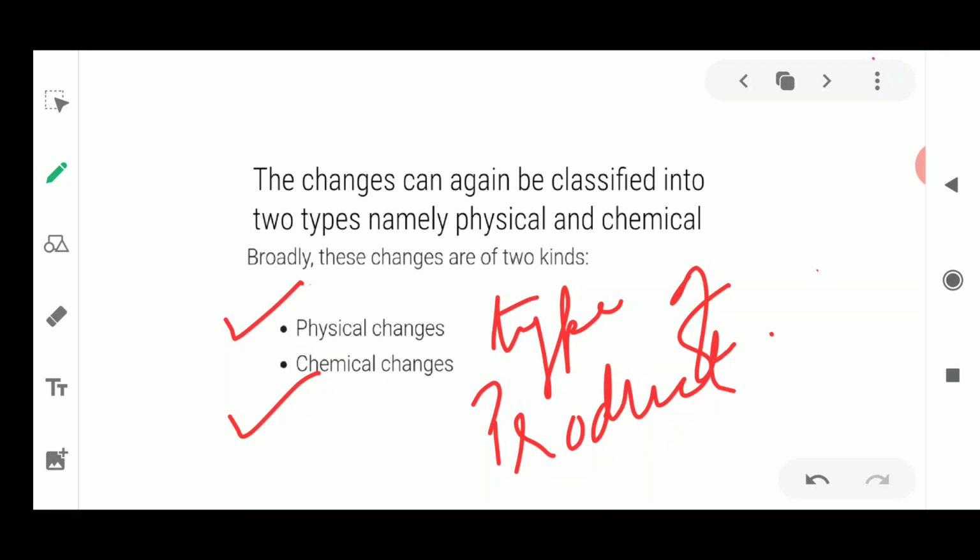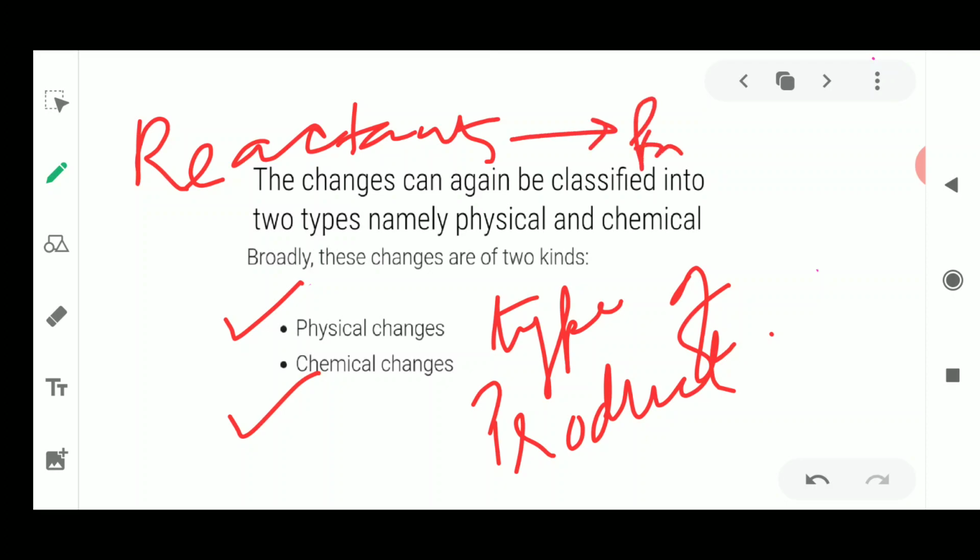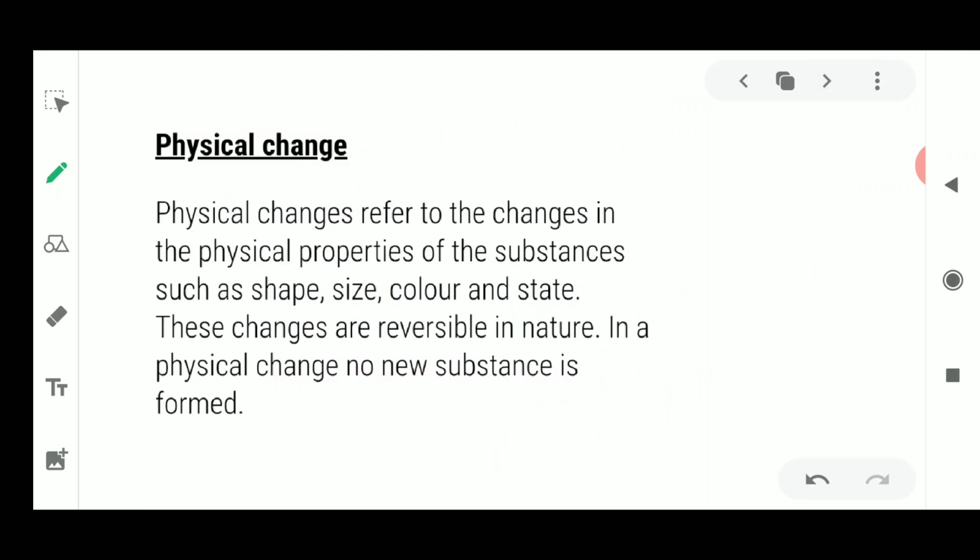We have seen that in any reaction, whenever the reaction is taking place, reactants are going to combine to give you products. So whether an old product will remain in the same manner or a new product will be formed, on the basis of this only we will discuss these two types of changes, that is physical changes and chemical changes. The first is physical changes, which we are going to discuss.